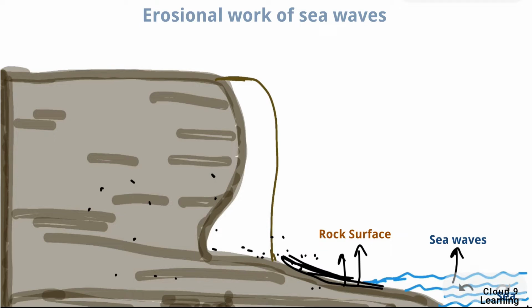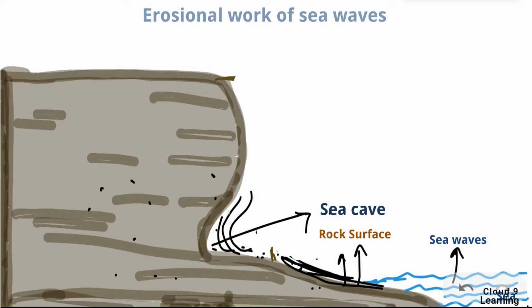Because of continuous hitting of the rocks by the sea waves, cracks develop in the rocks. You can see here how the cracks are being formed. Over time, these cracks become bigger and bigger, and you can see they form a cut over here. It is in the shape of a C. It starts getting inside and a sea cave is formed. This is known as the sea cave. Why is the name sea cave given? Because the shape is like a cave. The structure is of a cave.